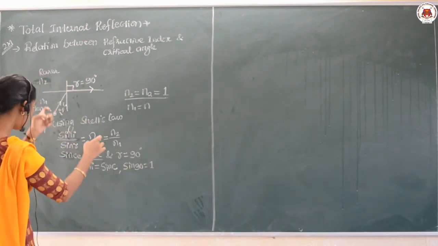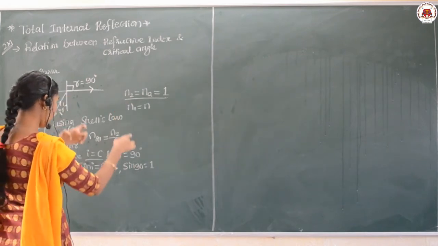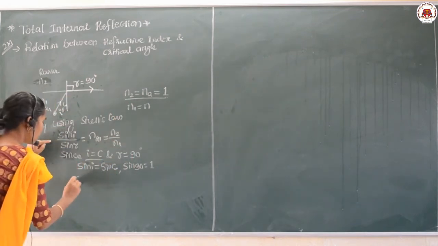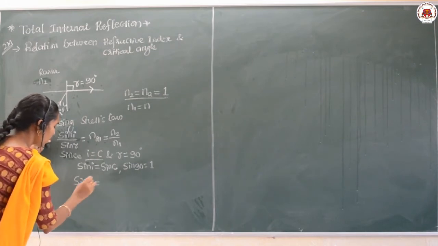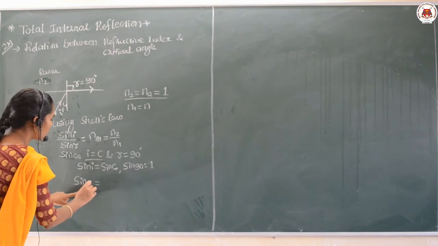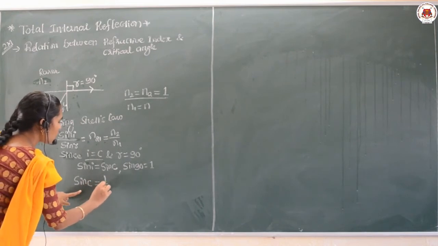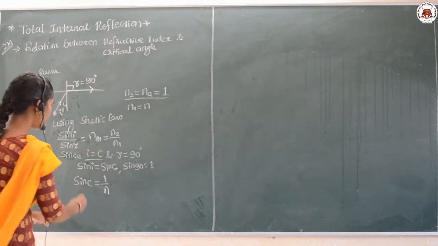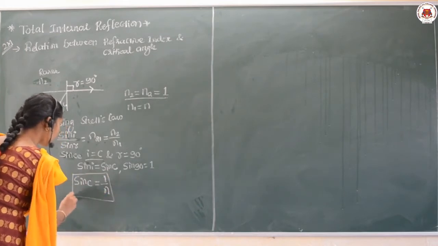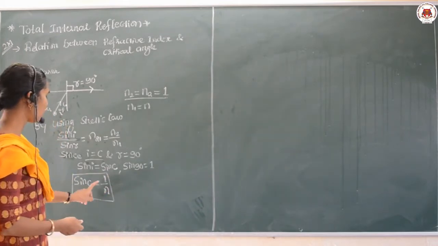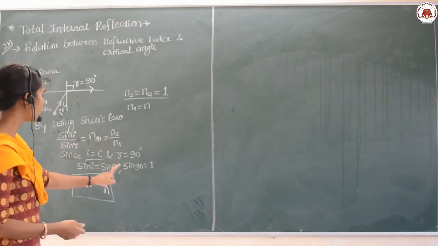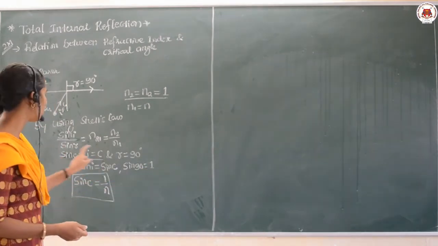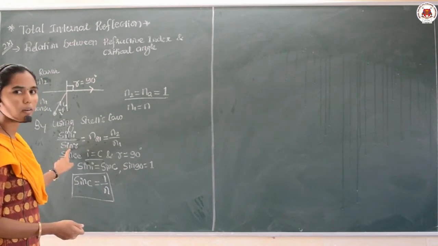When you take this and substitute it in the above equation, sin C is equal to 1 upon n. Am I clear, dear students? Sin C is equal to 1 upon n. How did it come? As I told, sin r means sin 90, and the value of sin 90 is 1. Here 1 will be our value.